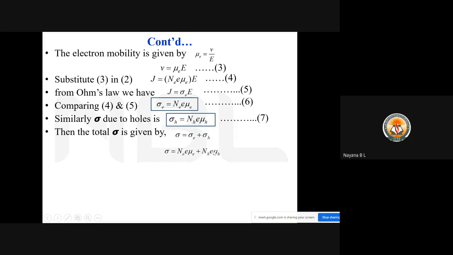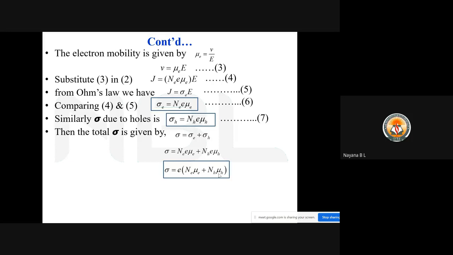Can we take e common? In the next simplification step, sigma equals e into N_e mu_e plus N_h mu_h. This represents the expression for the electrical conductivity of a semiconductor.